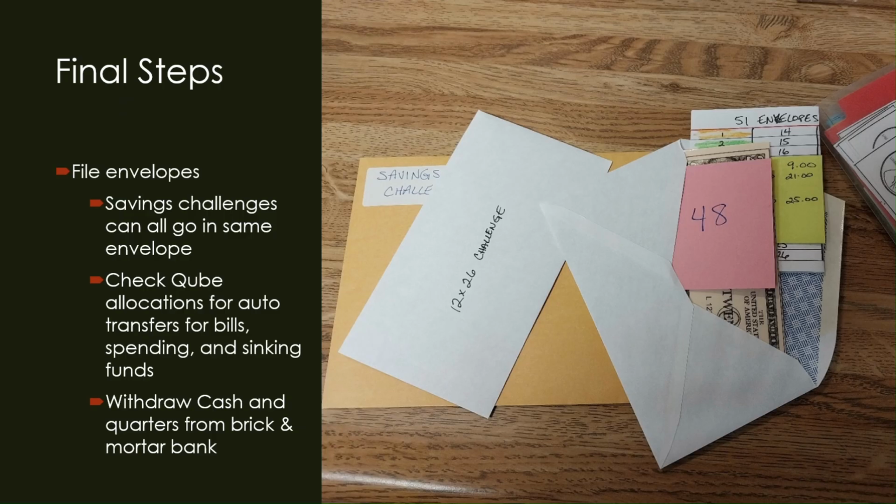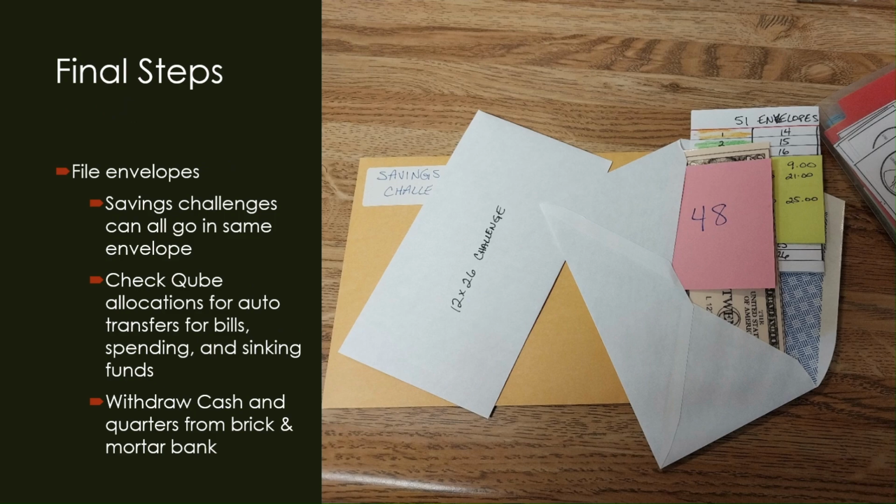And here's what it looks like when I've put together the Play Money, the little holder that has the 3 and 48 on it, and my index card, also the sticky note that's tracking my 51 envelopes. I put them all into the little envelope, and then I took that envelope and the 12 by 26 envelope, put them into the bigger savings challenge middle envelope, and then I'm done with those until I get some more money that I can put into the savings challenge.